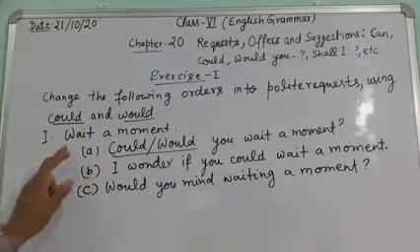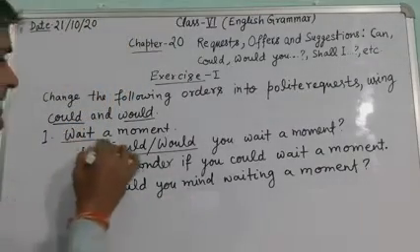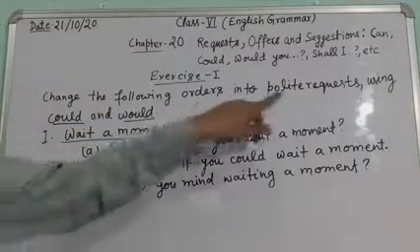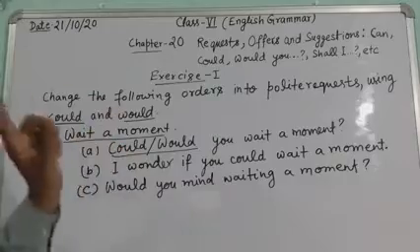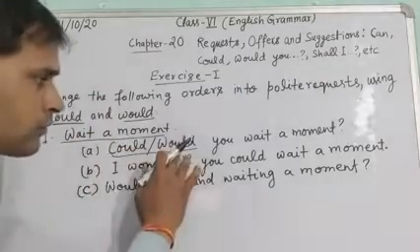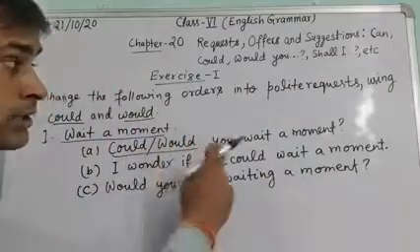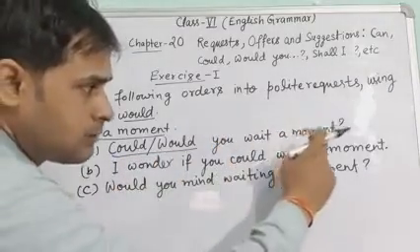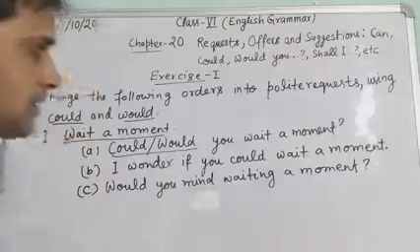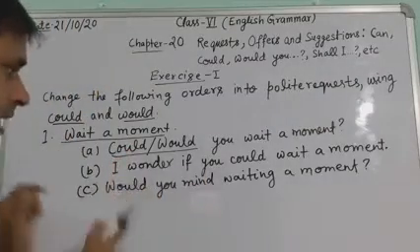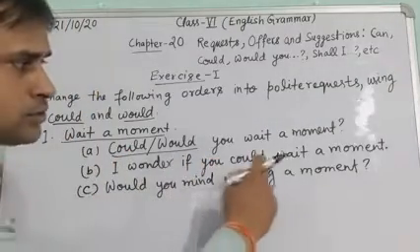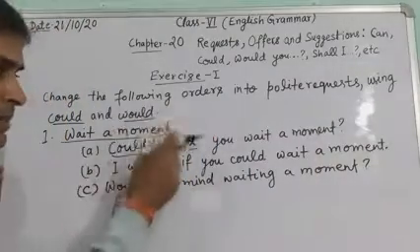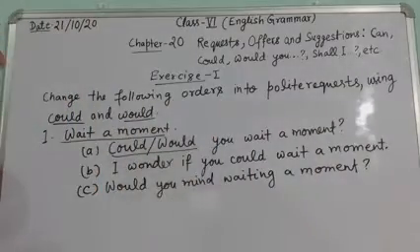Okay, so the sentence is: wait a moment. So you will use could and would both. Could or would you wait a moment? Question mark will be there. I wonder if you could wait a moment. So this sentence will be converted into three sentences.